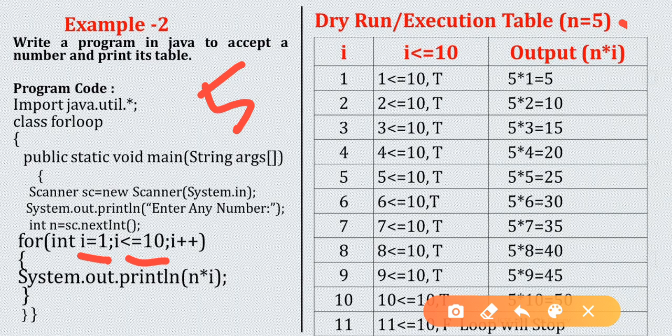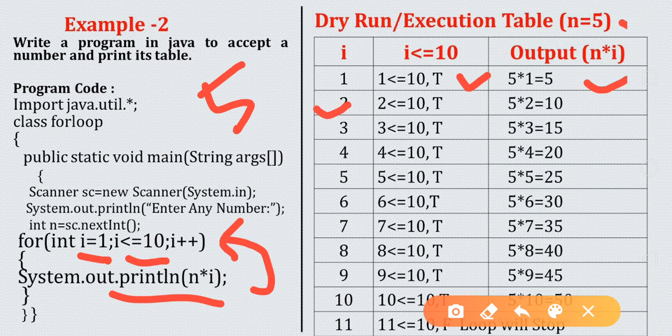So this loop will start from 1. So first condition will be checked, 1 less than equal to 10, true. If this condition is true, it will come inside the loop body. Inside the loop body what I am printing? N into I. N value is 5. So 5 into 1, 5. Next time again it will come back to the updation section. In updation section I will become now 2.